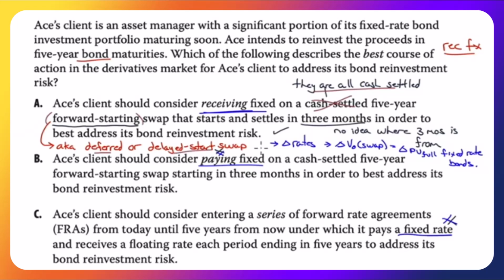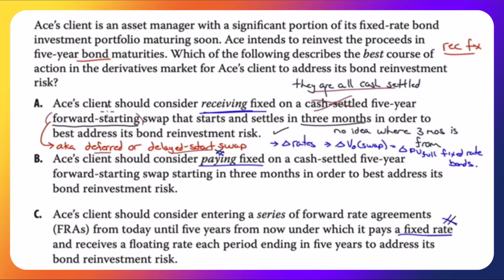And what this means is that rather than enter into the swap today, we'll enter into the swap maybe in 3 months, but we will determine what the fixed rate is on that swap today based on the current structure of interest rates. We'll find a rate today, but we're not going to enter the swap for another 3 months. So that's why it's called a forward starting or a delayed start swap. This is new language, so that might have thrown you.